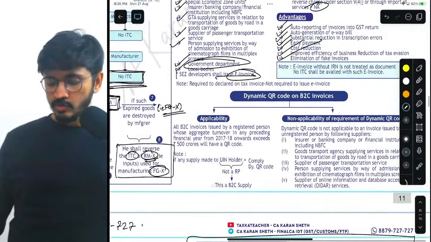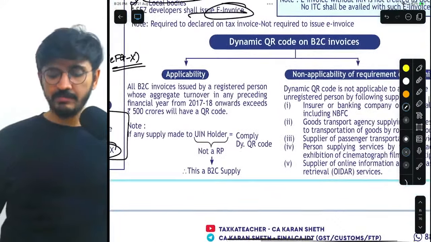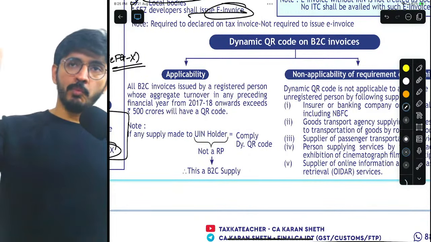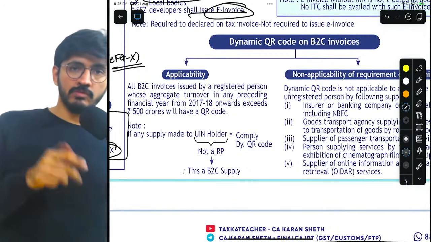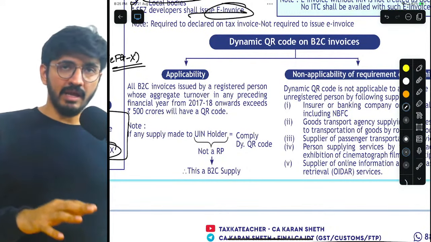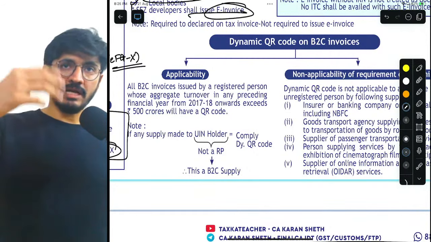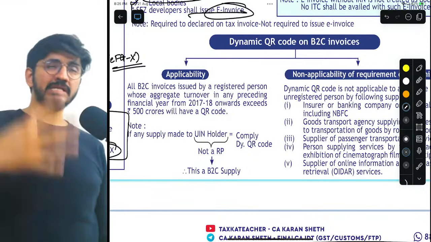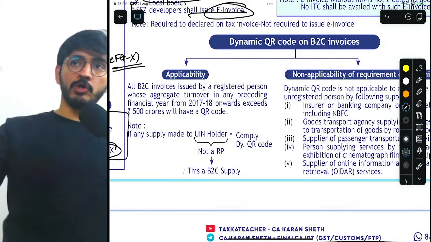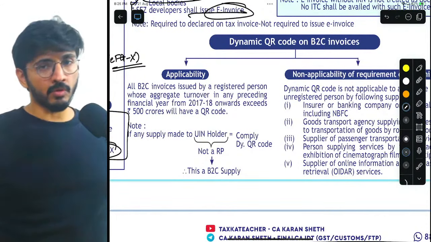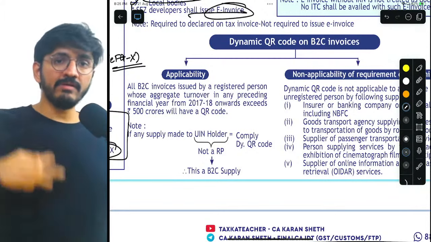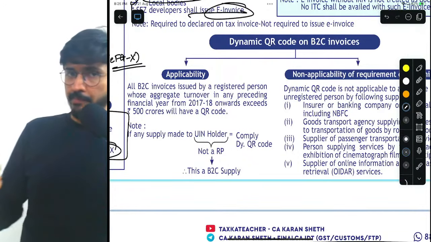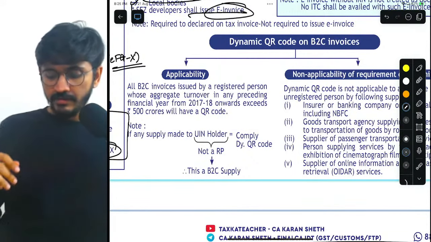Okay, dynamic QR code. What is dynamic QR code? So understand, my dear friends, a lot of times you must have seen that when you scan a certain QR code, sometimes you have to punch in the number and then make the payment. And in some cases, the amount that you're supposed to pay directly auto populates. You don't have to punch in. Now, in the latter case where it directly auto populates, that QR code is a dynamic QR code where you don't have to punch in a number. Whatever amount you're supposed to pay, it's already there. All you have to do is put the pin and make the payment, right?